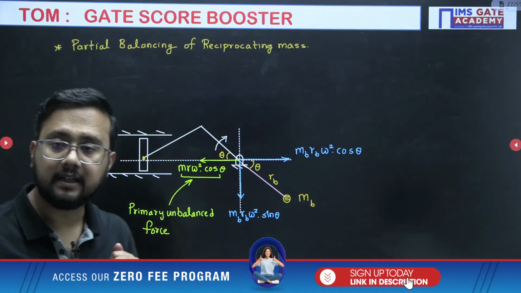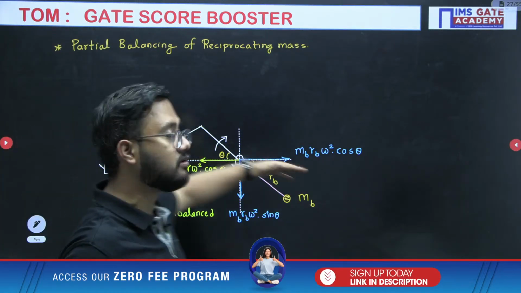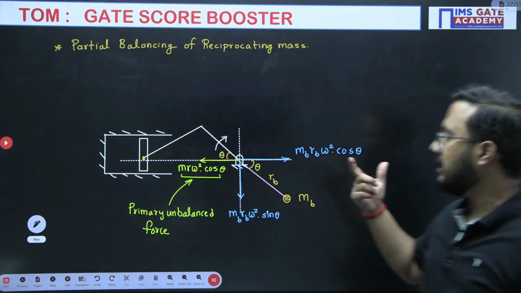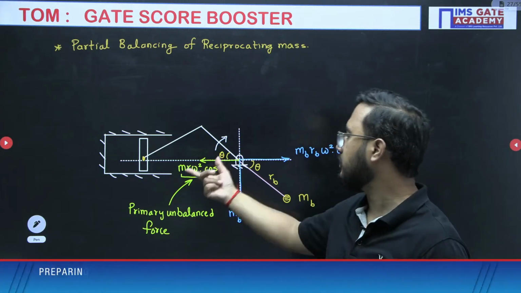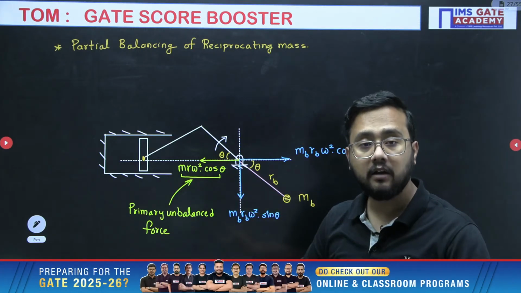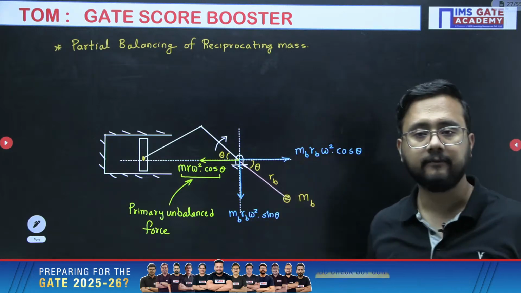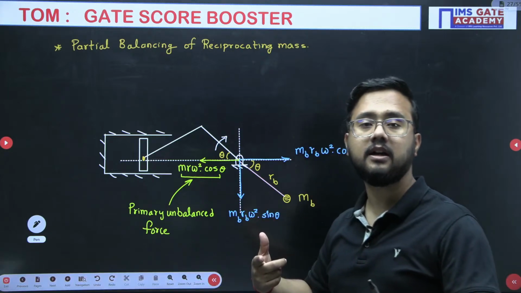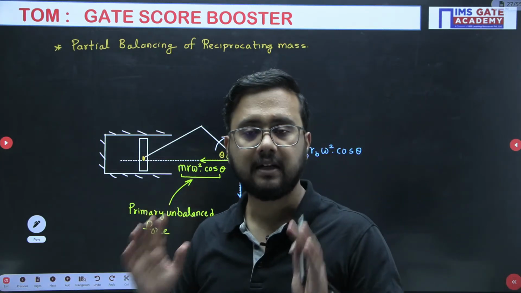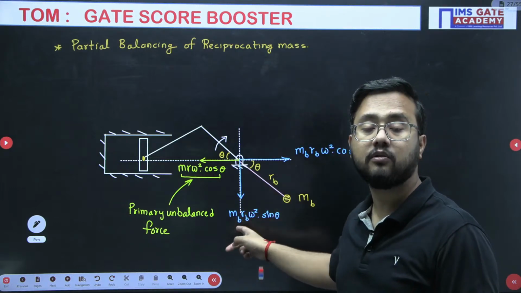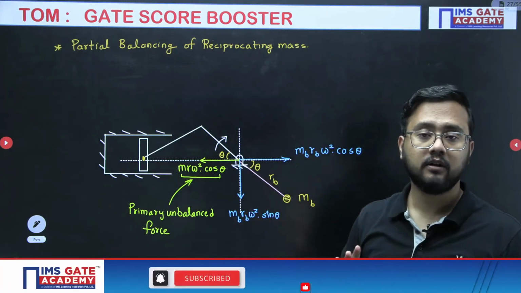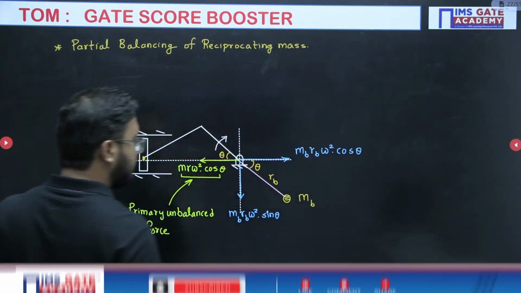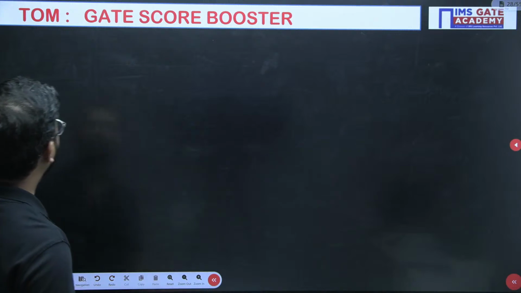Now, the important thing is, what is the net force along the line of stroke? What is the net force perpendicular to the line of stroke? Now we can easily mention. The net force along the line of stroke will be the difference of this and this value. Perpendicular to the line of stroke, only this force is there, right? So its maximum value is equal to the hammer blow. The maximum value of the net force perpendicular to the line of stroke is called the hammer blow. I hope you got the point. Now we'll write down the values. Okay, let me write it on the next page.